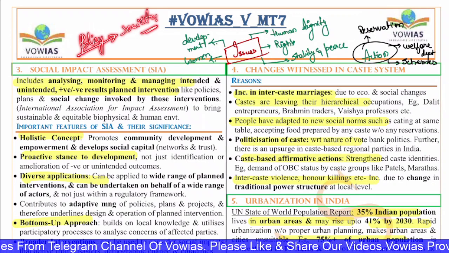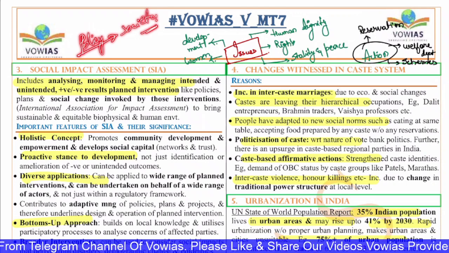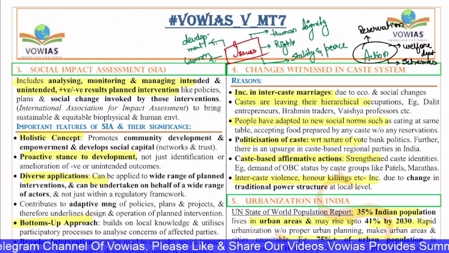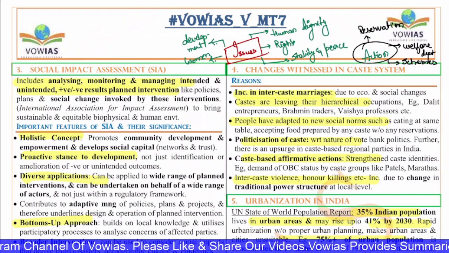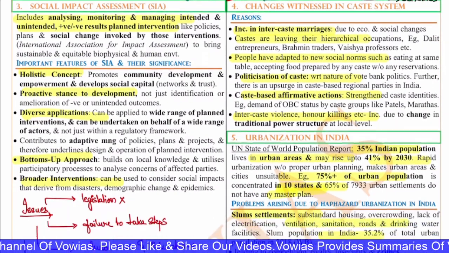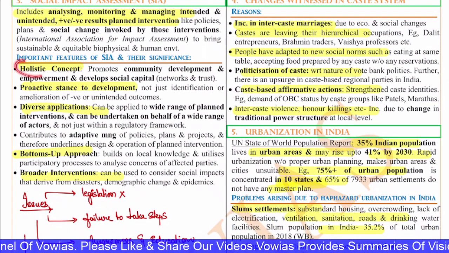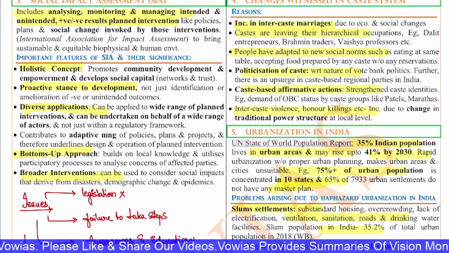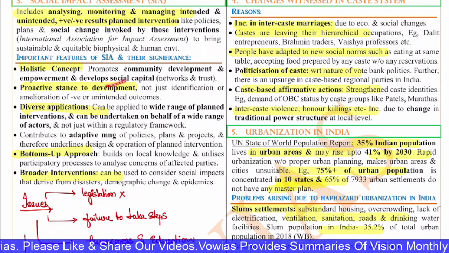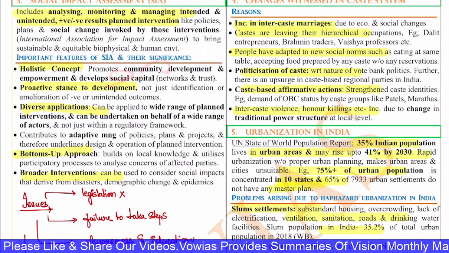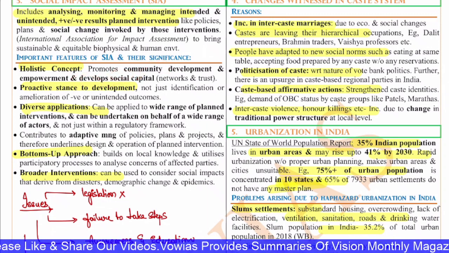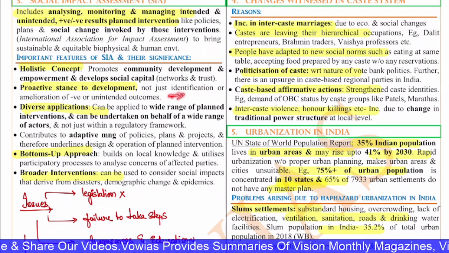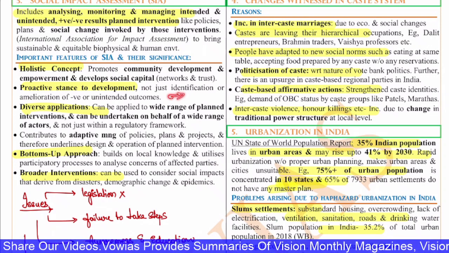So the social impact assessment is very important, because here the output is valued and the output is measured. If you see the important features of social impact assessment, it is a holistic concept. It provides the community with development and empowerment, and social capital is also valued, like networks, trust and so on. It takes a proactive stance to development, not just identification or amelioration of negative or unintended outcomes. That means everything is well planned and taken care of right from the beginning.